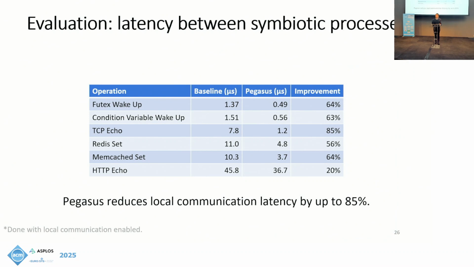Now let's move on to the evaluation of Pegasus. The first evaluation experiment is for the latency of synchronization primitives and protocol operations between two colocated processes with local communication. In this experiment, we measured latency for different operations, including a condition variable wake-up or Redis set operation, under both Linux baseline and Pegasus, to evaluate the local communication optimization by Pegasus compared to Linux IPC mechanisms. From the table, we can see that Pegasus reduces the latency by 20% to 85%, which means much lower overhead for local communication.